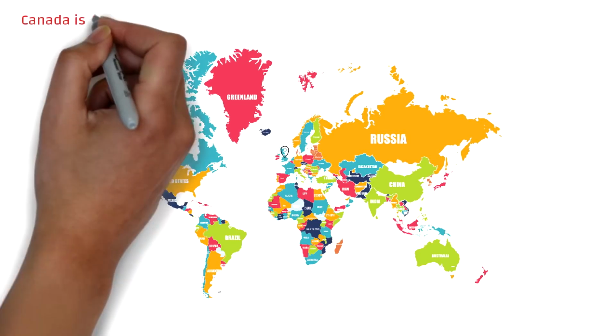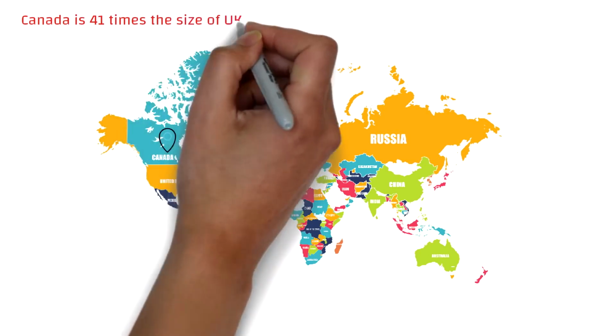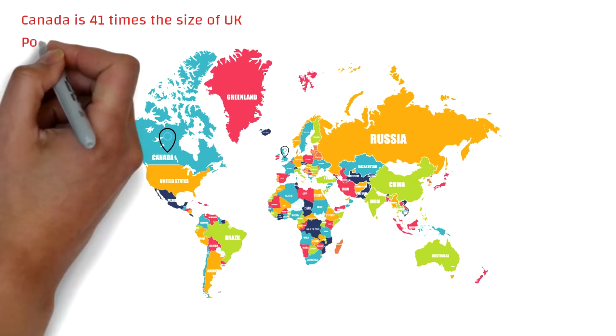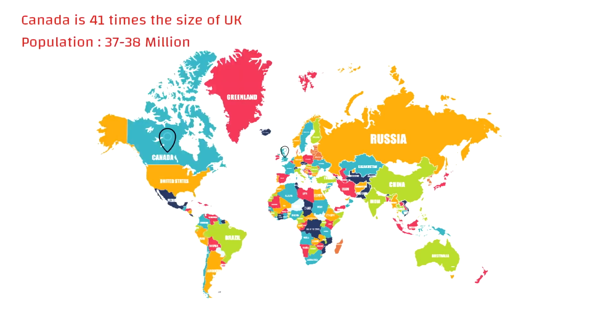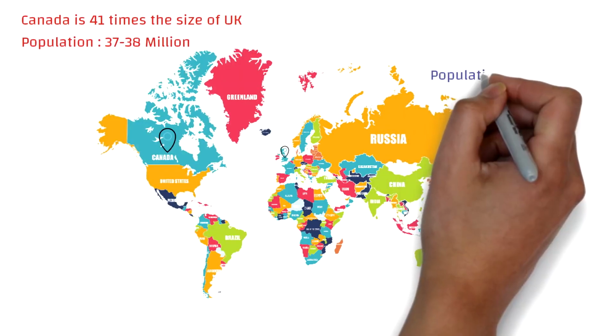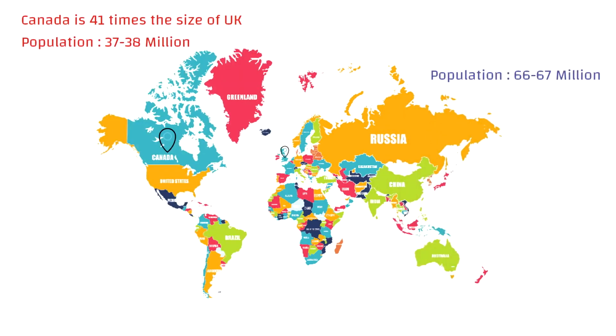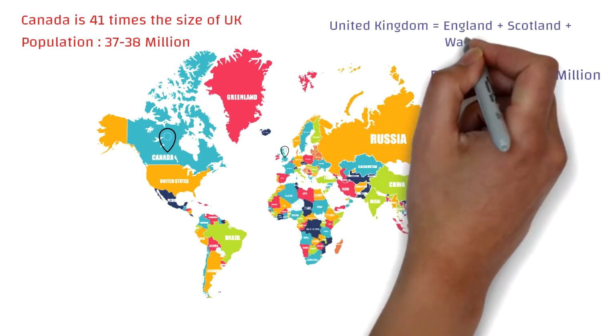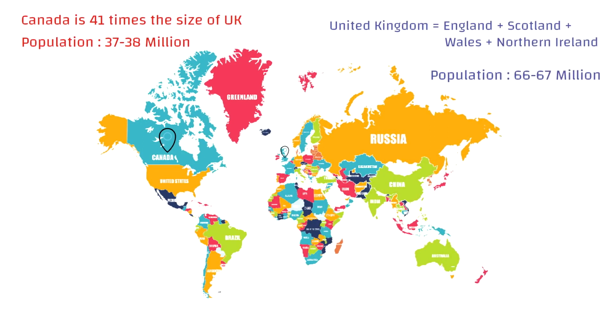Actually Canada is 41 times the size of UK. But it's very interesting that its population is close to half of UK. Population of Canada is around 37 to 38 million, while of UK it's around 66 to 67 million. When we say UK, we mean United Kingdom, and which obviously means England, Scotland, Wales and Northern Ireland.